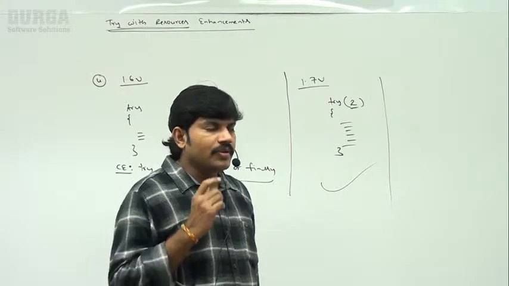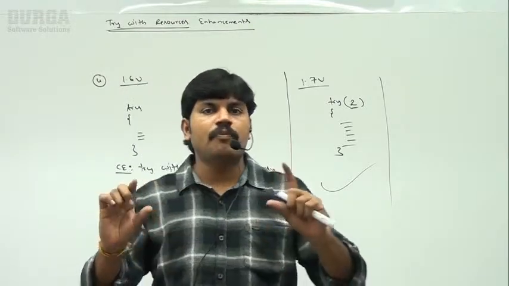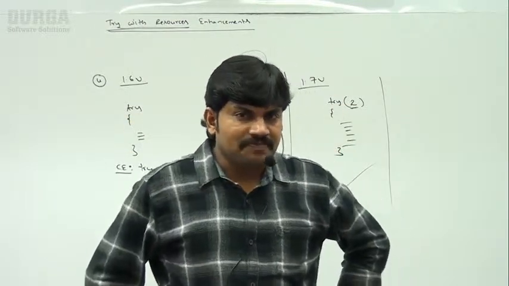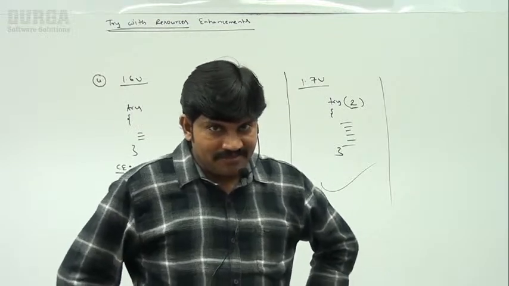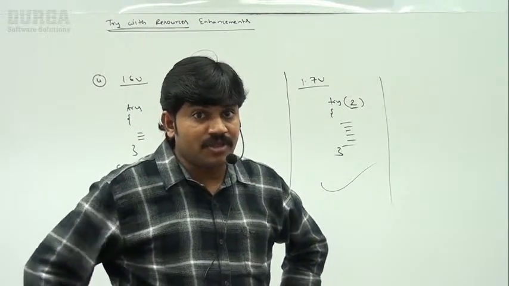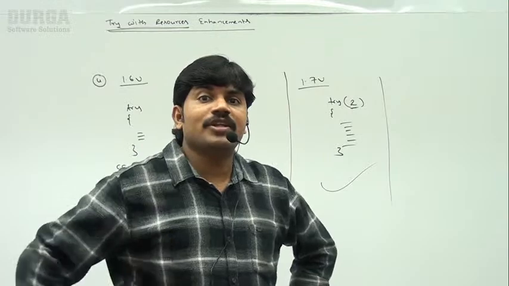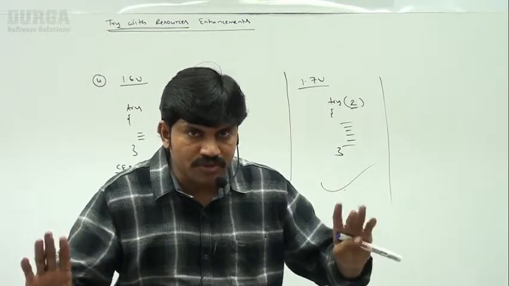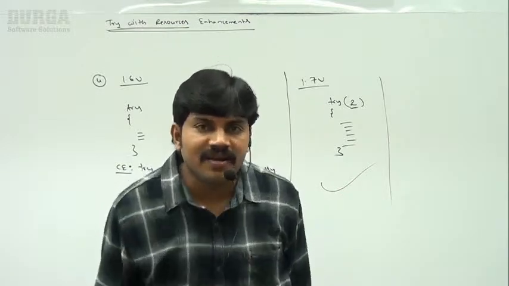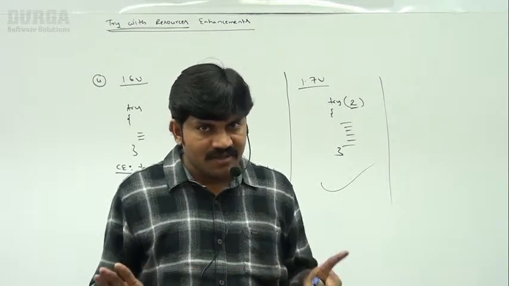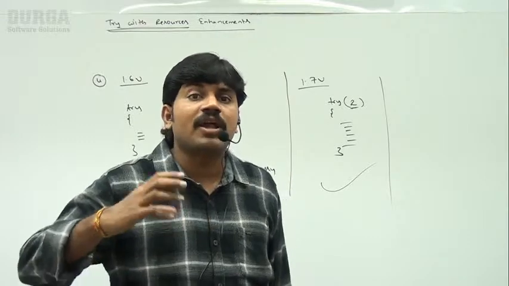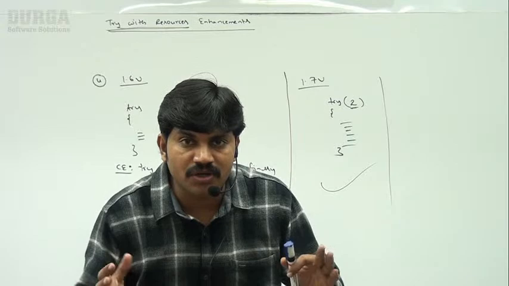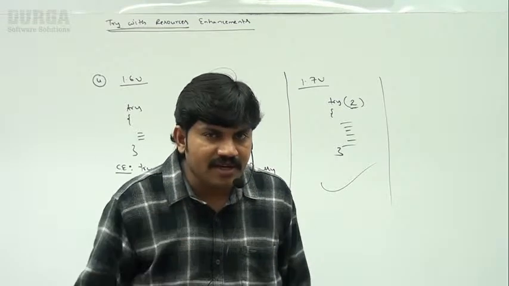Now, can you please tell me in a single point of conclusion, what is the advantage of try with resources? Yes, for almost the last 45 minutes we have been discussing the same. What is the advantage of try with resources? We are not required to close resources explicitly. We are not required to use a finally block. So the finally block will become dummy. Is it an advantage or not?